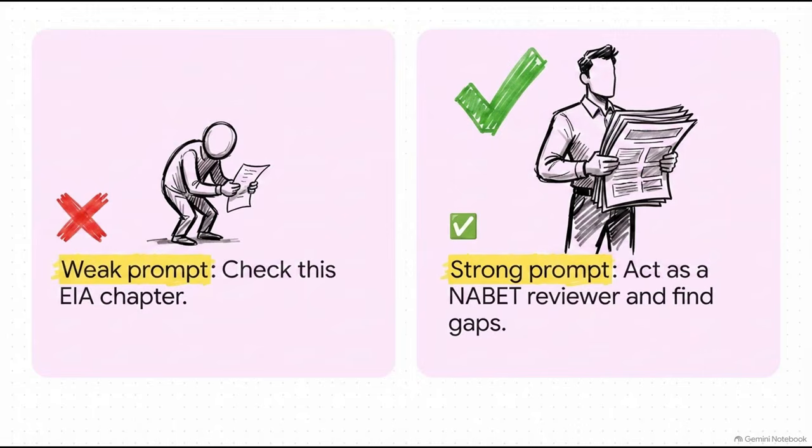Listen to the difference between a weak prompt and a strong one, and you'll see why vague instructions fail every time. If you use a weak prompt like, "Hey, check this EIA chapter," you're going to get a generic, totally useless response. Instead, use strong, directive verbs and an explicit expert persona. Tell the AI, act as a senior, NABET-accredited EIA reviewer. Review this socioeconomic baseline text. Identify gaps based on NAEP expectations, specifically looking for the absence of statistical analysis or livelihood vulnerability mapping. Boom. Those precise constraints generate highly actionable, scientifically robust critiques that will actually help you improve the report. It's a total night and day difference.